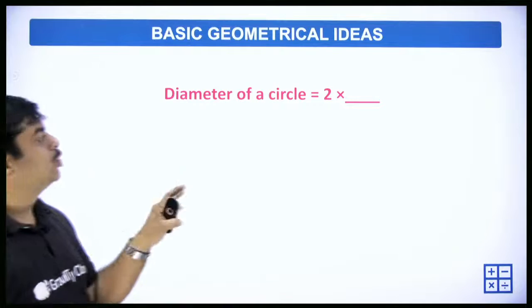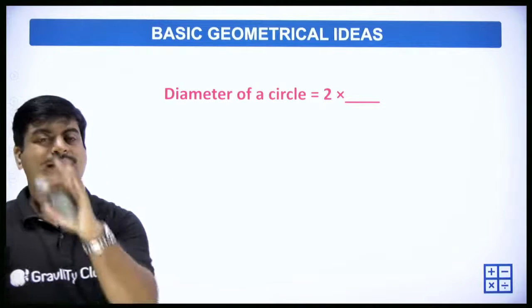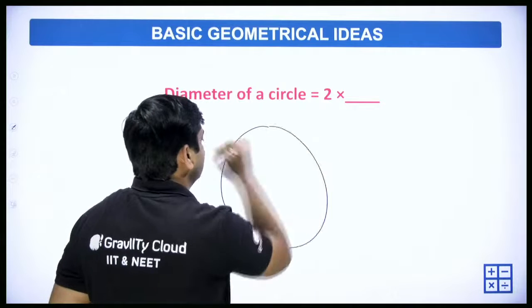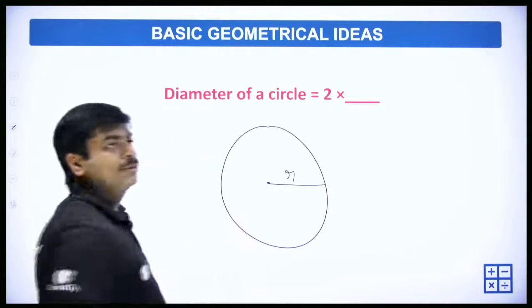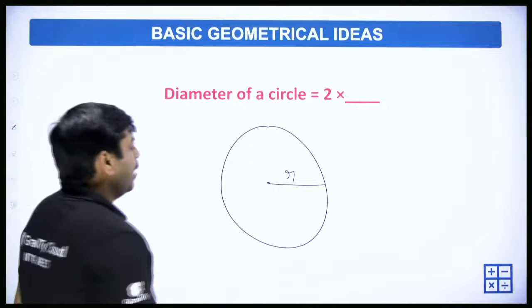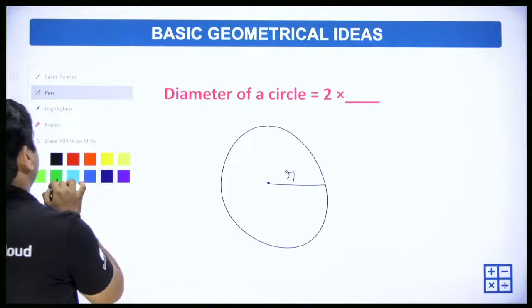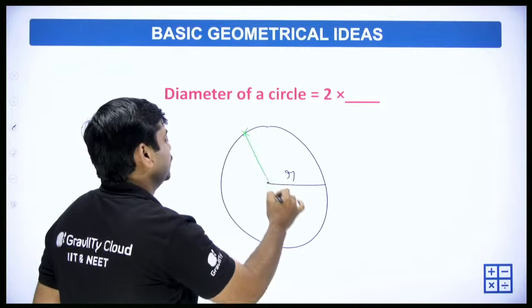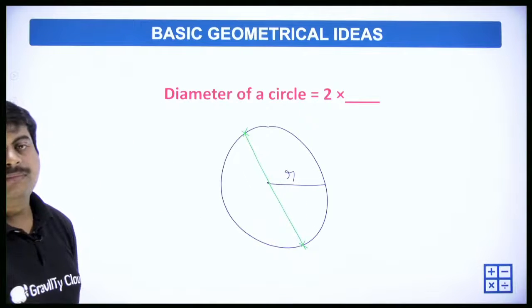diameter of a circle is 2 times of what? Diameter, if you remember, we discussed in the last class. We have a circle like this, and let's say we have this one as a radius, and the diameter is a line passing through. I'll draw with another ink. The diameter is a line passing through 2 ends and the center of the circle.